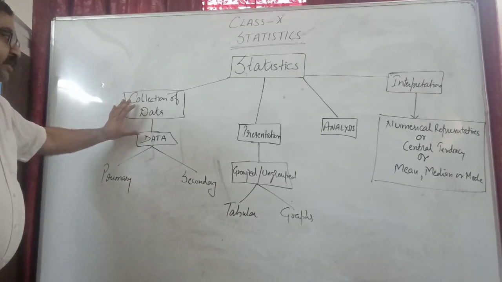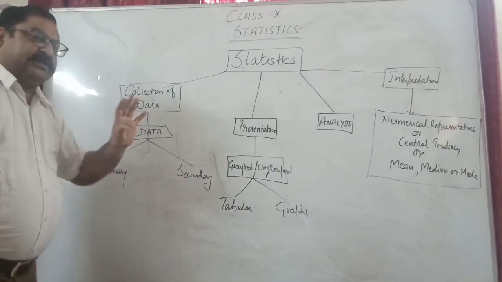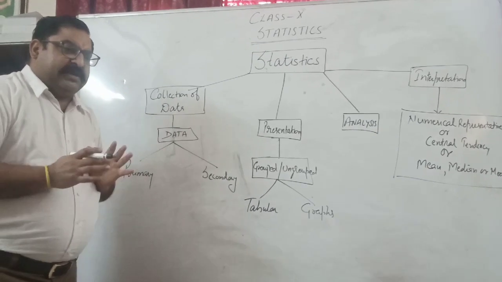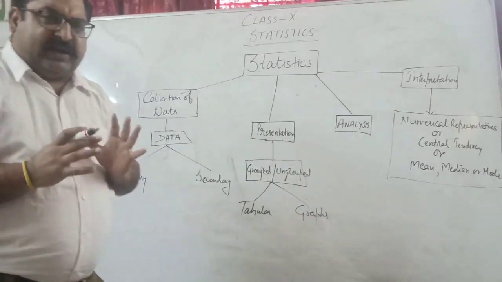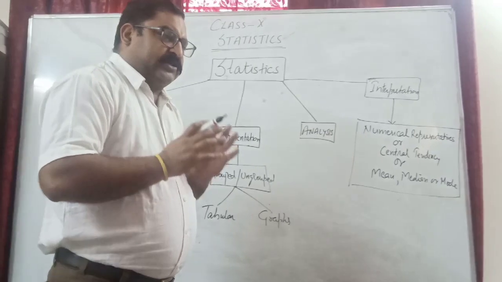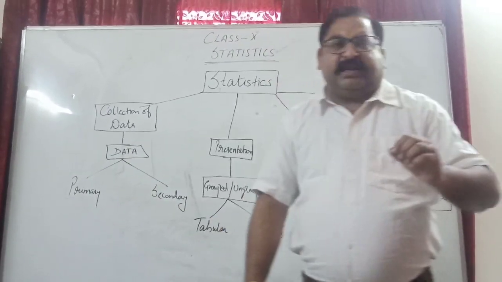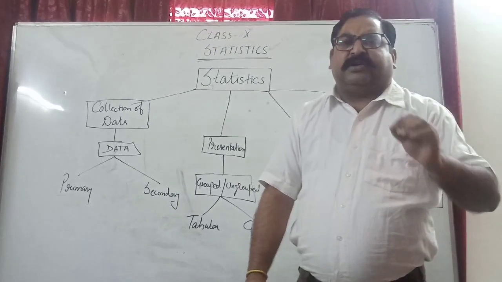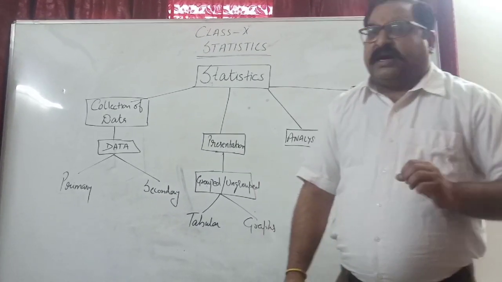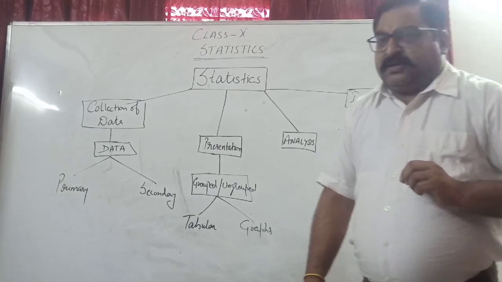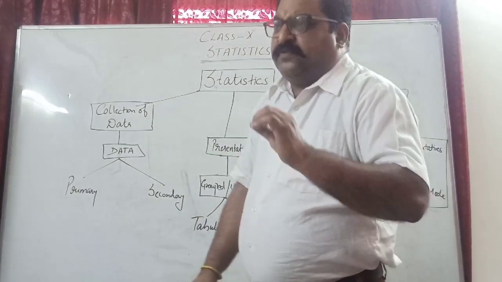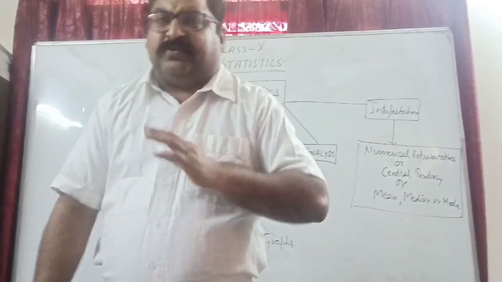When some data is collected, the question comes, what does data mean here? Data means any information which is available in written form. Any information which is available in written form is called data. For example, I take your test, then I make a list of the marks obtained by all of you.